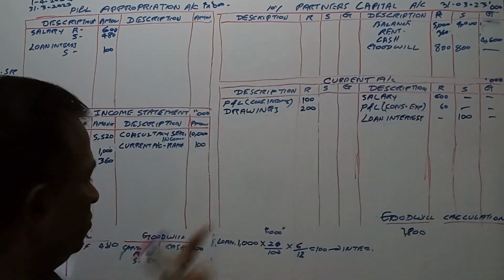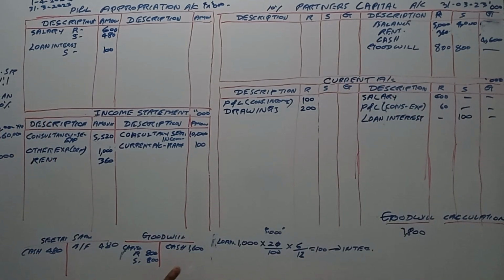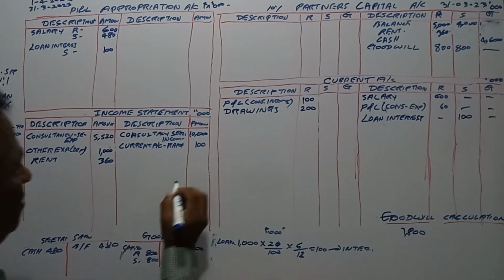Now we have passed the goodwill account debit and partners' capital account credited according to the ratio given, as equal, right? So cash for this capital and his share of goodwill. The goodwill of the partnership is adjusted through the partners' capital account. All partners agree to share the profits and loss equally, right? So we have finished the postings, and now we will calculate the income.